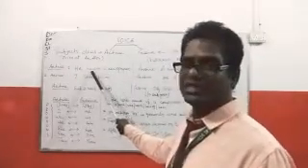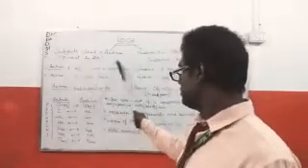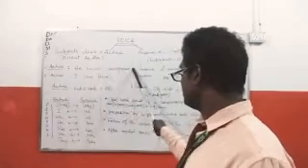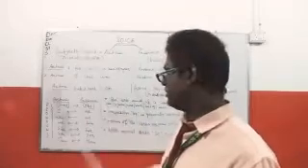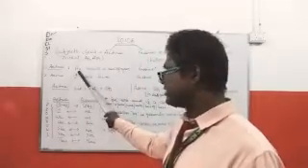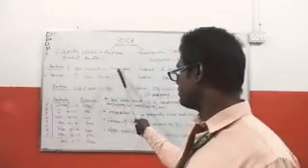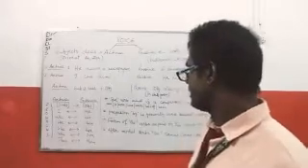The action of reading is done by him, but the object is newspaper, for which the action of reading is done. Here the subject he directly does the action. Who reads the newspaper? He.